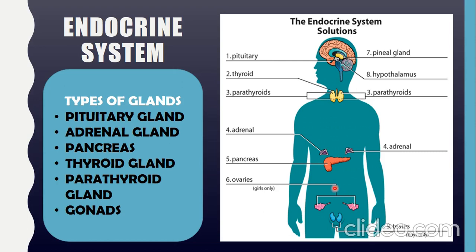They basically produce hormones for reproduction. A hormone is basically a specific messenger molecule synthesized and secreted by an endocrine gland. I have limited my presentation to 3 glands: the adrenal gland, thyroid gland, and parathyroid gland.